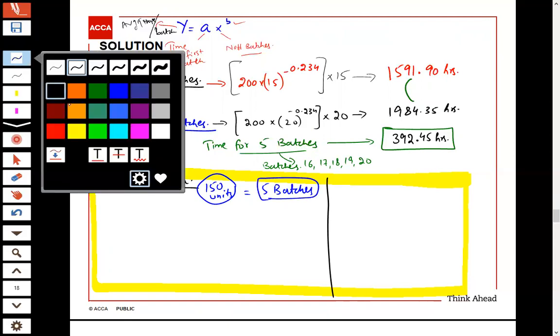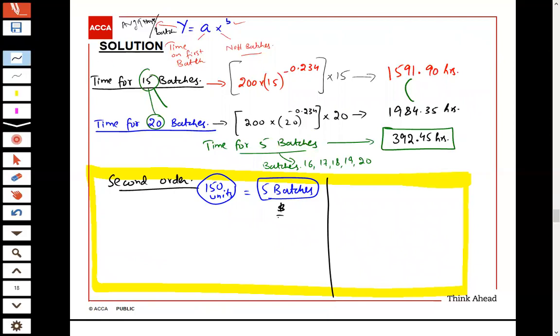Now the cost: material and overheads amounted to 90 per unit, so I'm multiplying by 150 units. That is 13,500.